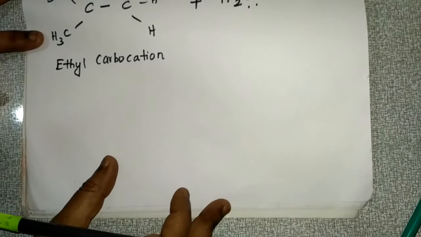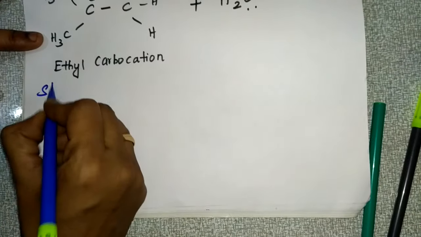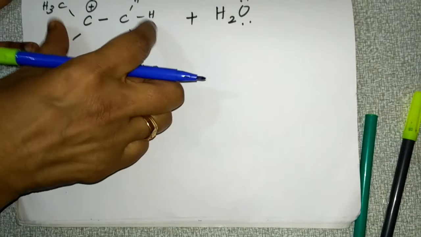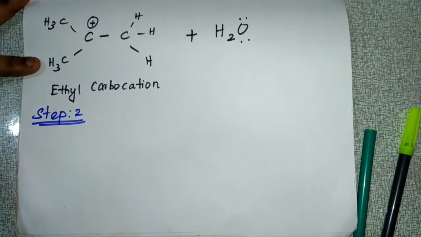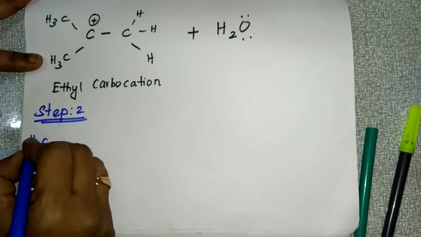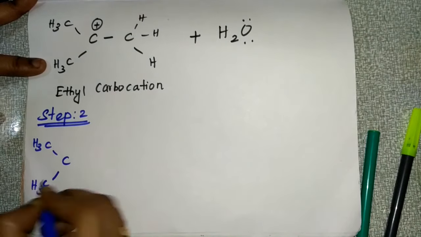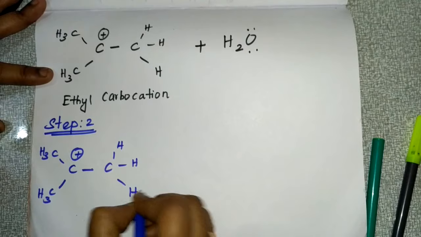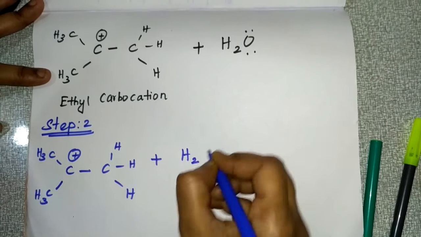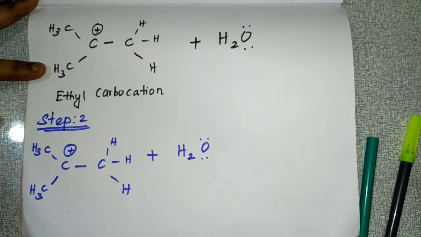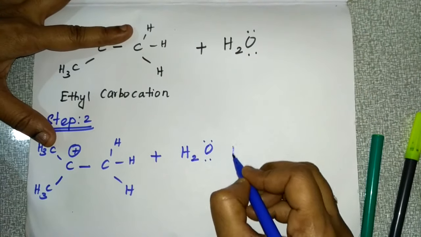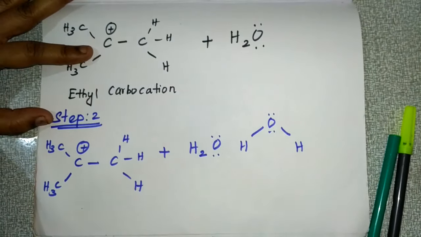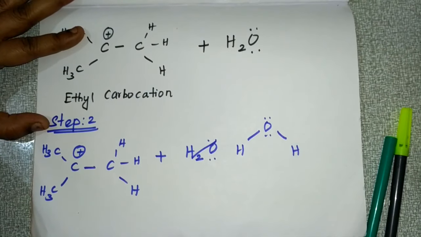Okay, so next is step 2. In step 2, I am going to take this ethyl carbocation and water. Same, I am going to take this only. So here CH3, and this will be plus, and here CH3 and this water I am taking, okay, with the 2 lone pairs of electrons. I'll write this water like this, then it will be very easy for you to combine. Okay, so this water we are taking.